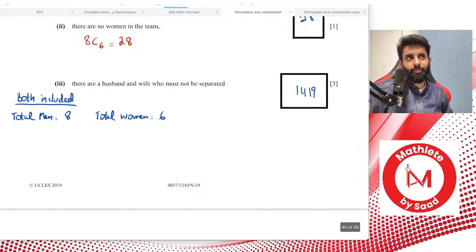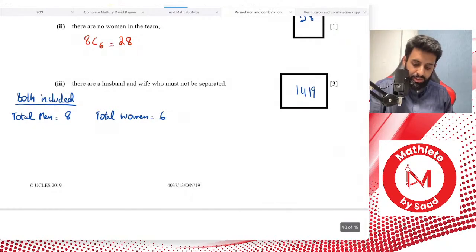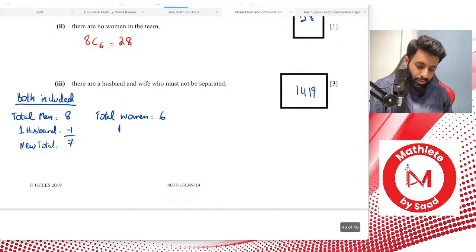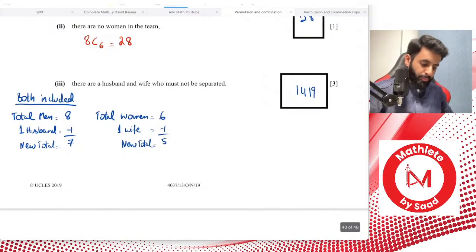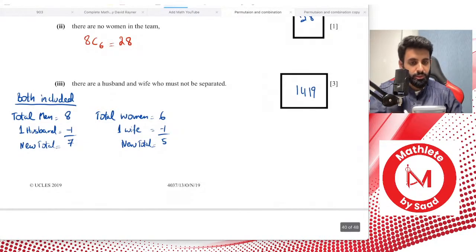Now, if both of them are in the team for sure, and by both of them I mean one husband and one wife, which means one man and one woman, okay? So that means we subtract that one husband. That means now the new total of men that we're choosing from is equal to 7, and we subtract that one wife, minus 1, so that's 5. So that means now the new total of women that we're choosing from is 5, okay? So together that makes up what? What's 7 plus 5? 7 plus 5 is 12, okay?